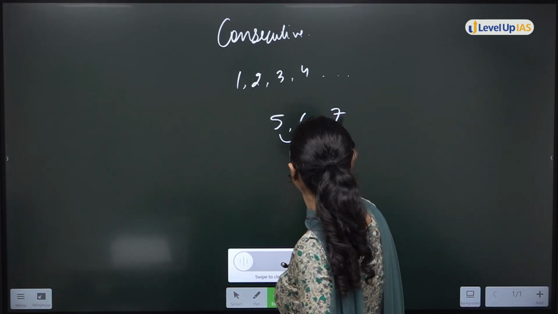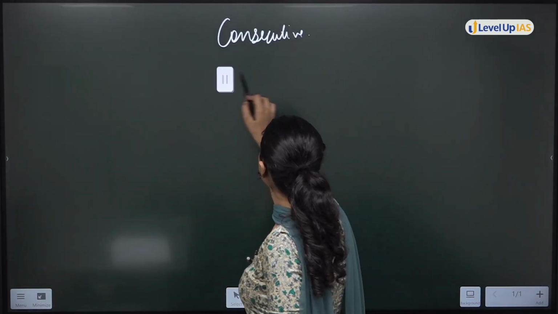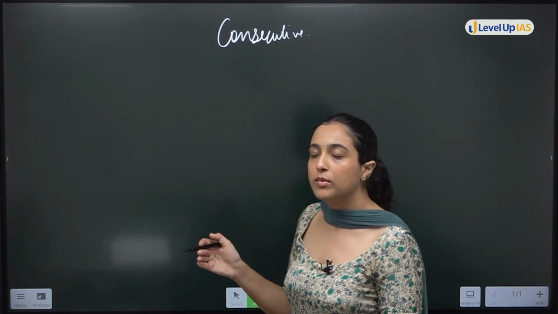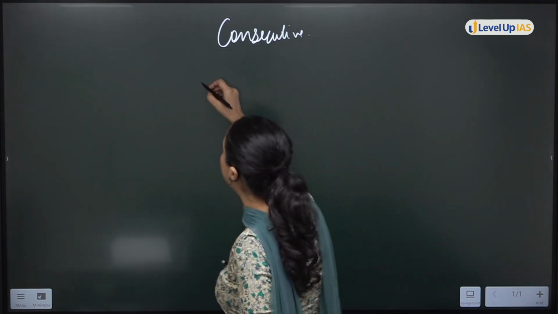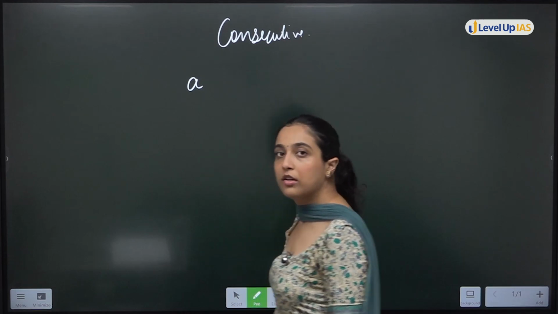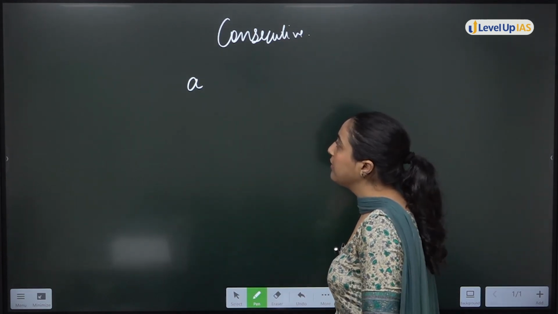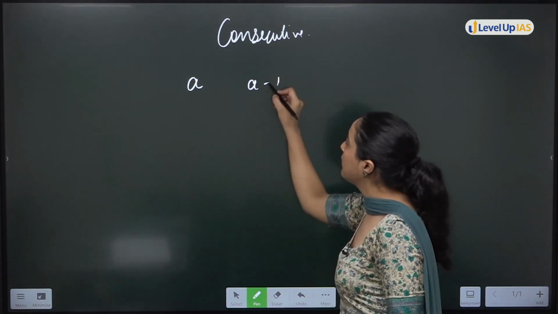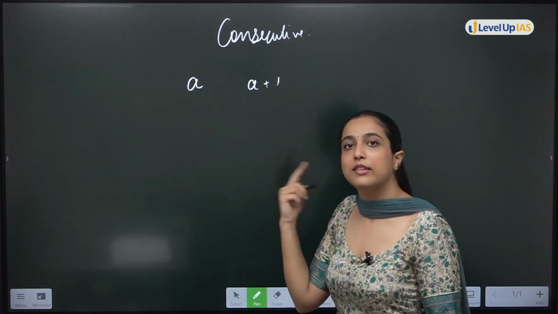Now, question says, is it possible that sum of consecutive integers can be 100? Is it possible? Firstly, let's say first integer is a. Okay, now I can say next integer will be a plus 1. This will be a consecutive integer.